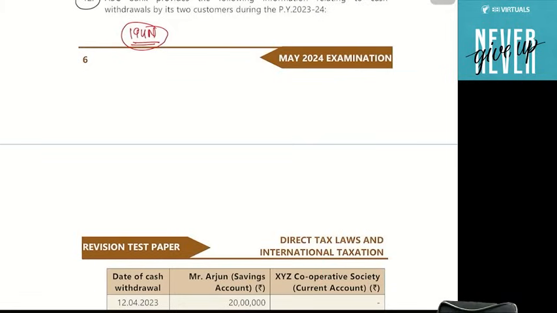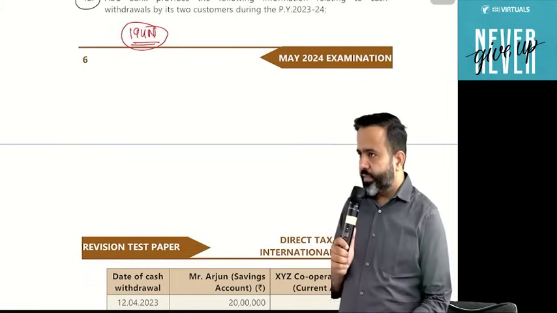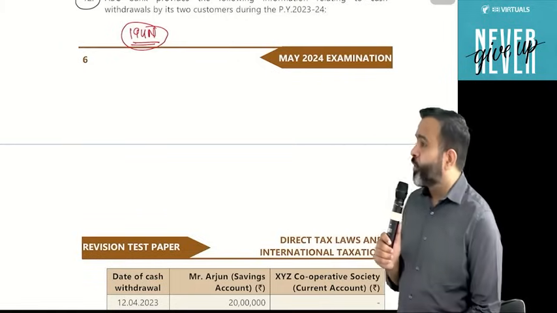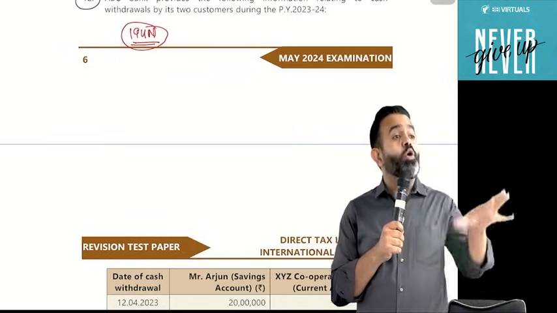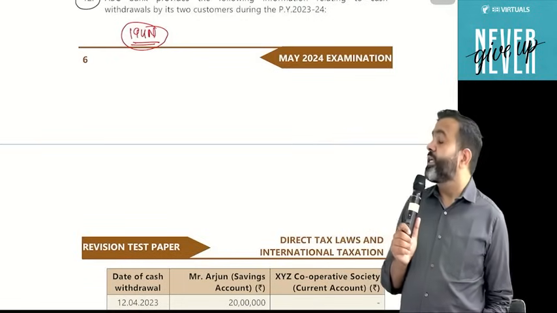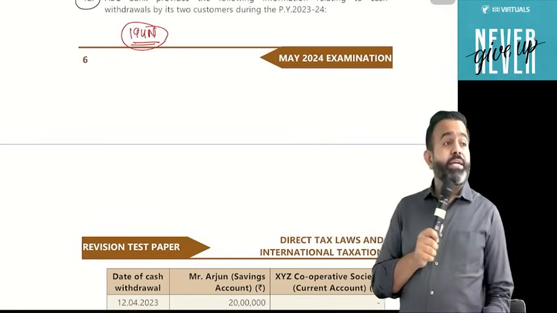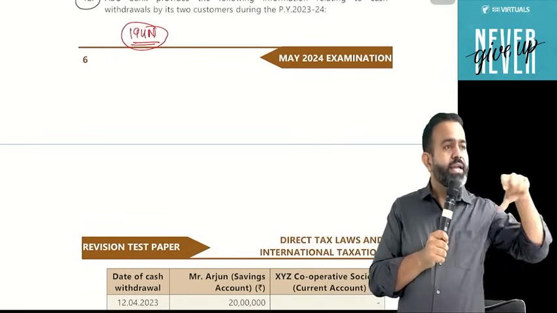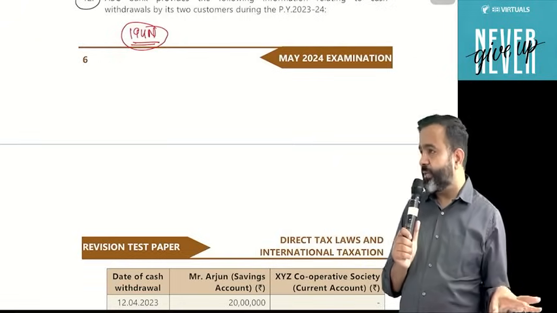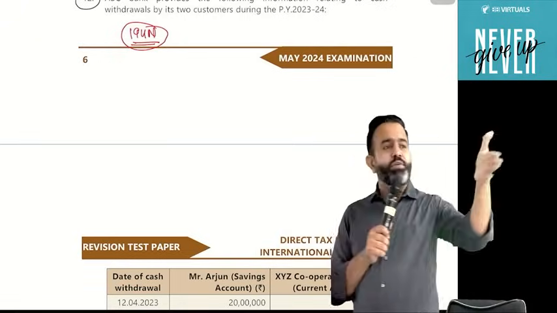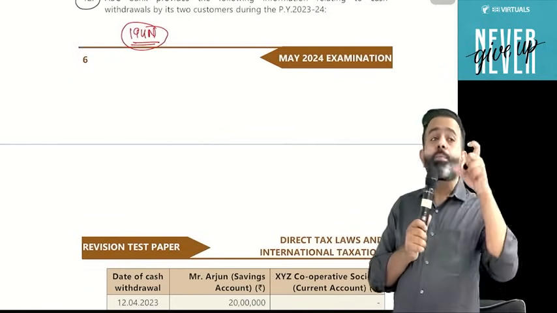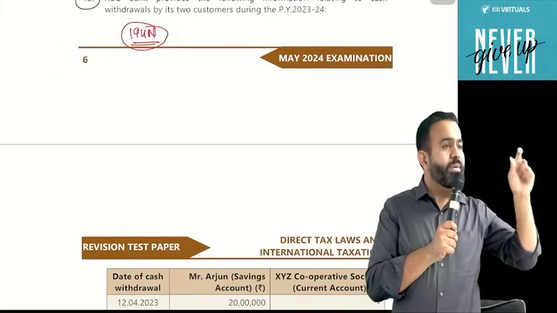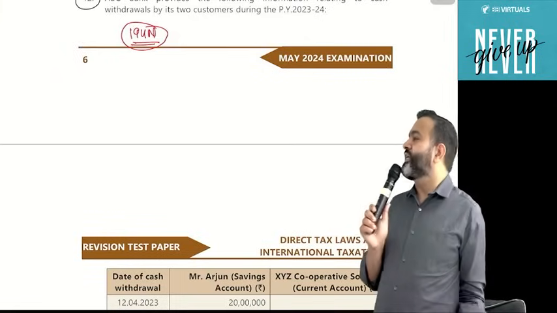Yes or no? And guys, in that section, it is mentioned that in some cases TDS is not applicable. Suppose if the government withdraws the cash, or a bank, cooperative bank, or any ATM operator withdraws the cash, then TDS is not applicable. If CRAs, that is cash replenishment agencies, withdraw the cash, then TDS is not applicable. Any money changer, or any dealer or trader working under the APMC, that is the Agriculture Produce Market Committee, if that person withdraws the cash, then TDS is not applicable.